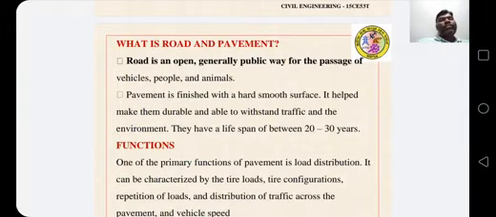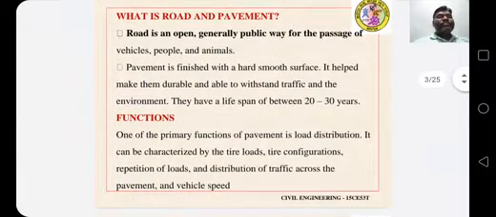A road is an open, generally public way for the passage of vehicles, people, and animals. Pavement is finished with a hard, smooth surface. It helps make them durable and able to withstand traffic and the environment. They have a lifespan of between 20 to 30 years.